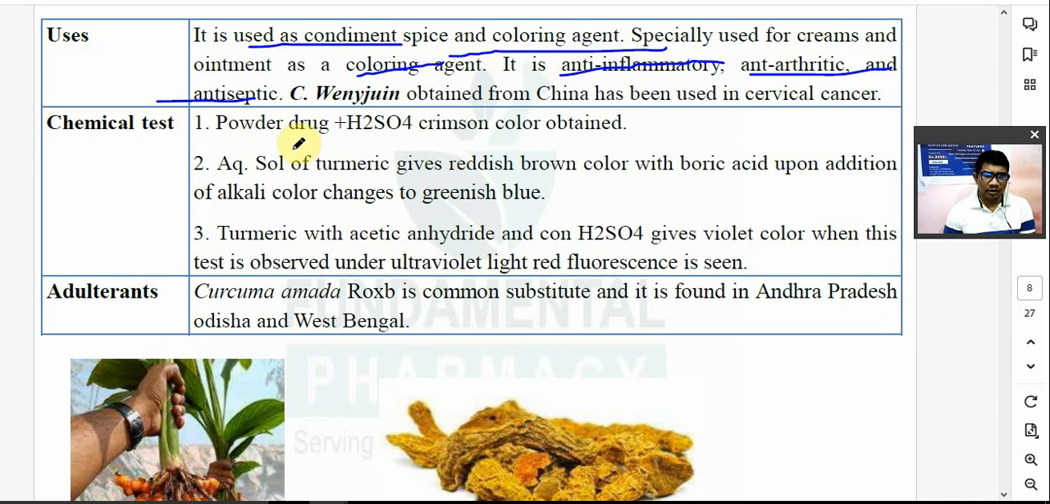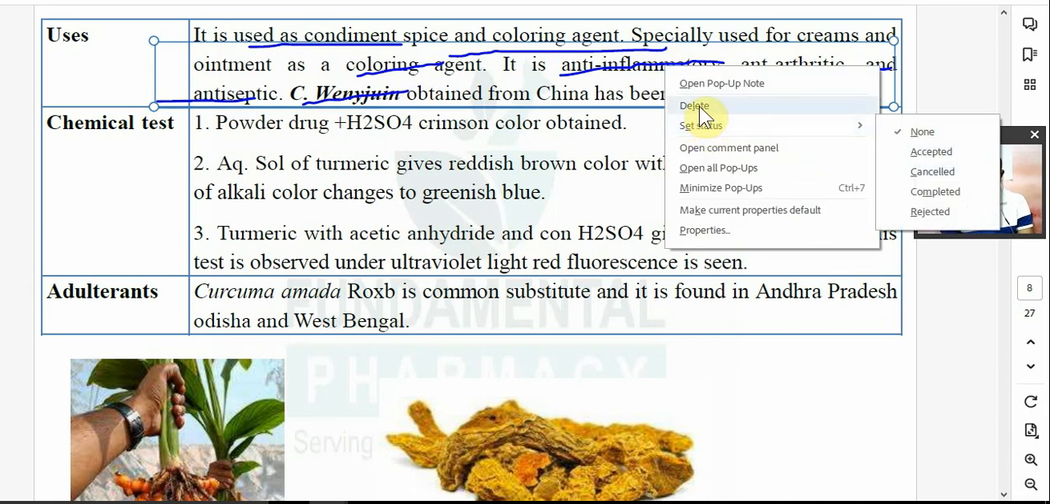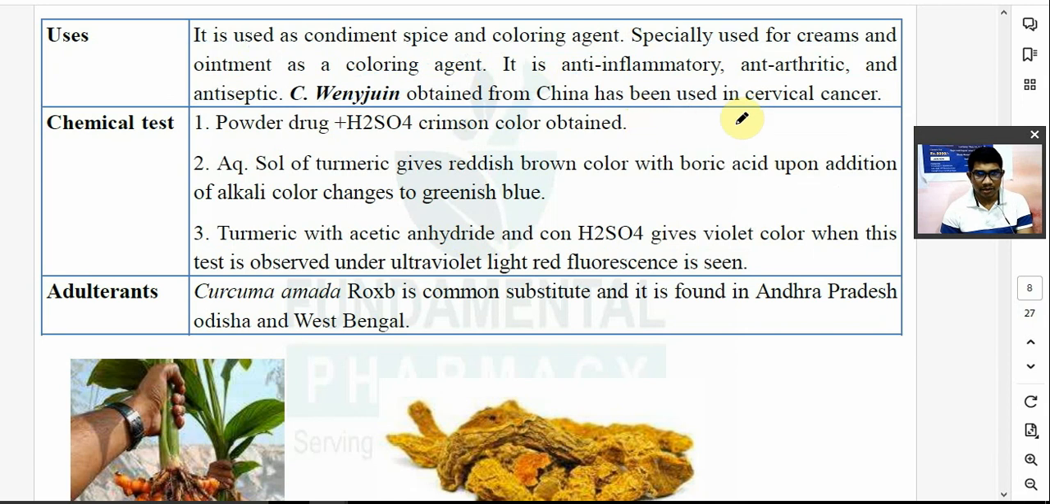Curcuma benzoin. Curcuma benzoin is obtained from China. Curcuma benzoin is the Chinese turmeric. Curcuma benzoin is obtained from China and has been used in cervical cancer. For cervical cancer, they use the Chinese material, not ours.